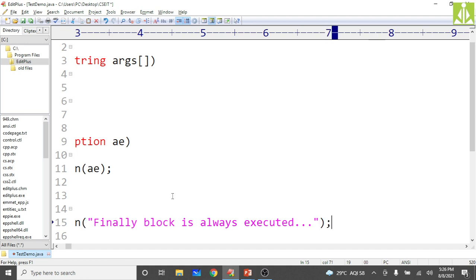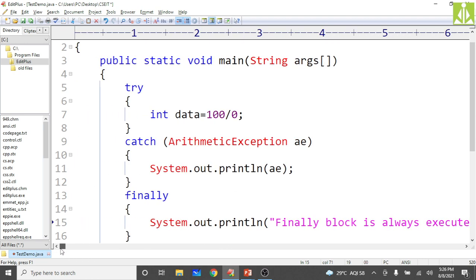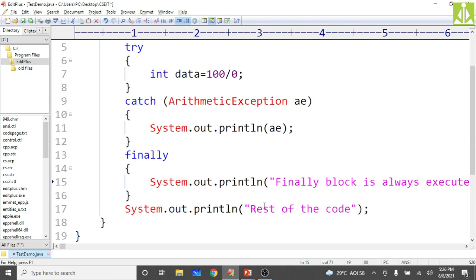Simple message I am printing inside the finally block. Okay, finally block will be executed always. Okay, then rest of the code.